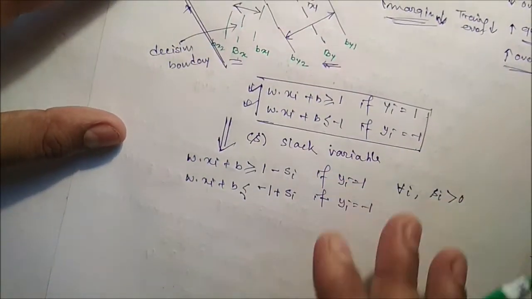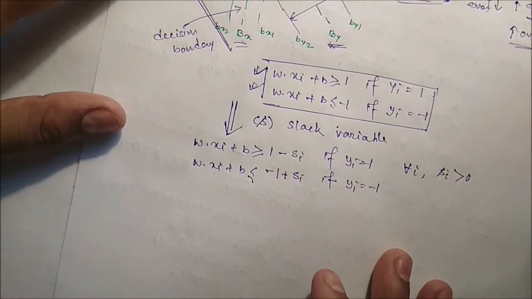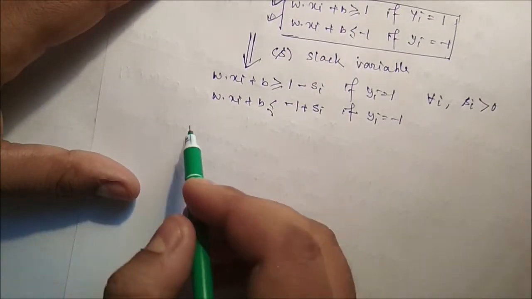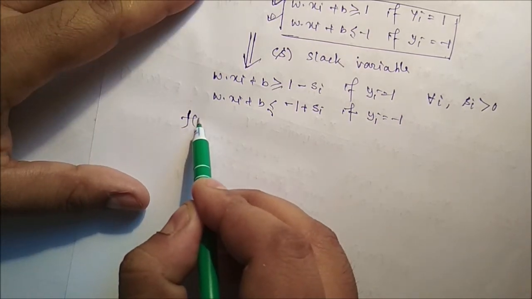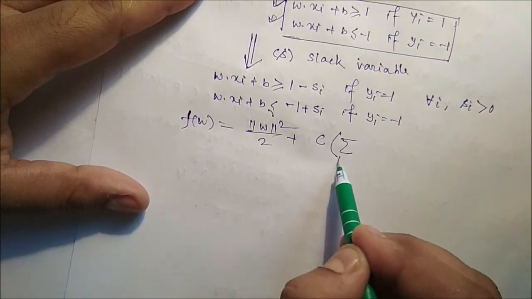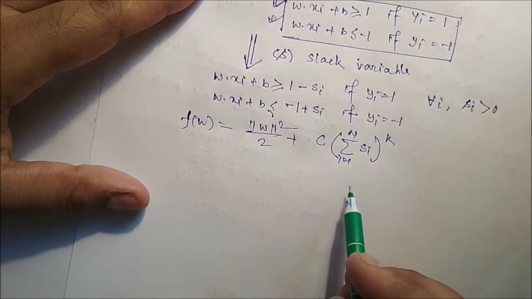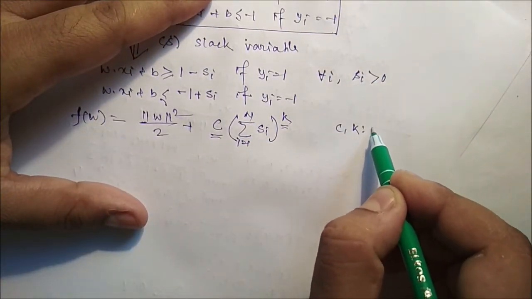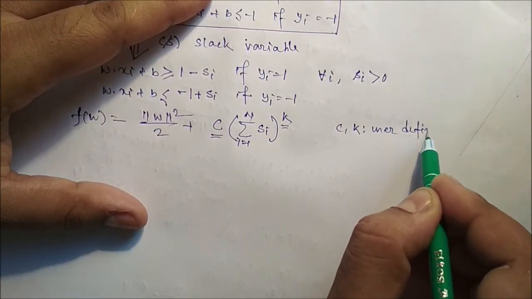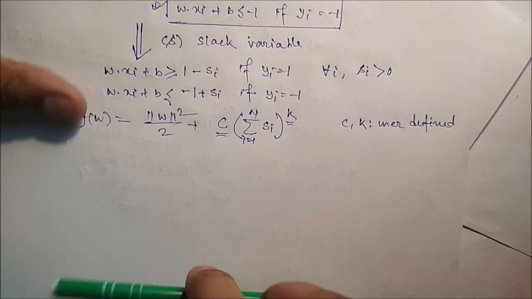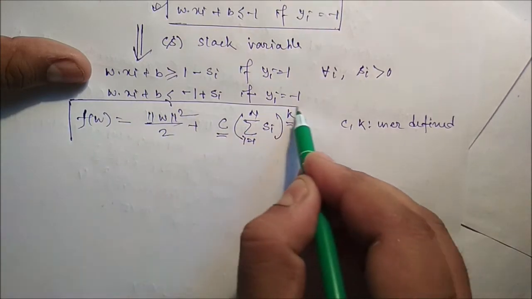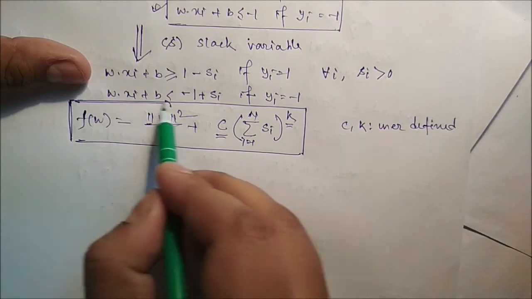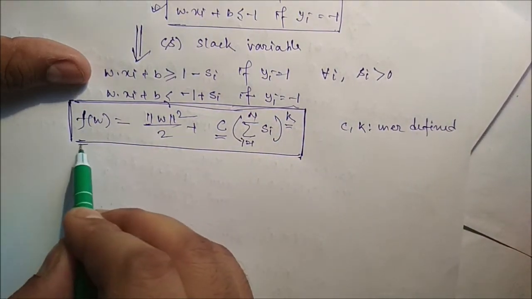Now to avoid this problem, the objective function must be modified to penalize a decision boundary with large values of slack variables. So the objective will be like this, where C and K are user defined. So we have to modify the objective function. This is the objective function of the linear SVM non-separable case, and it will restrict the width of the margin.